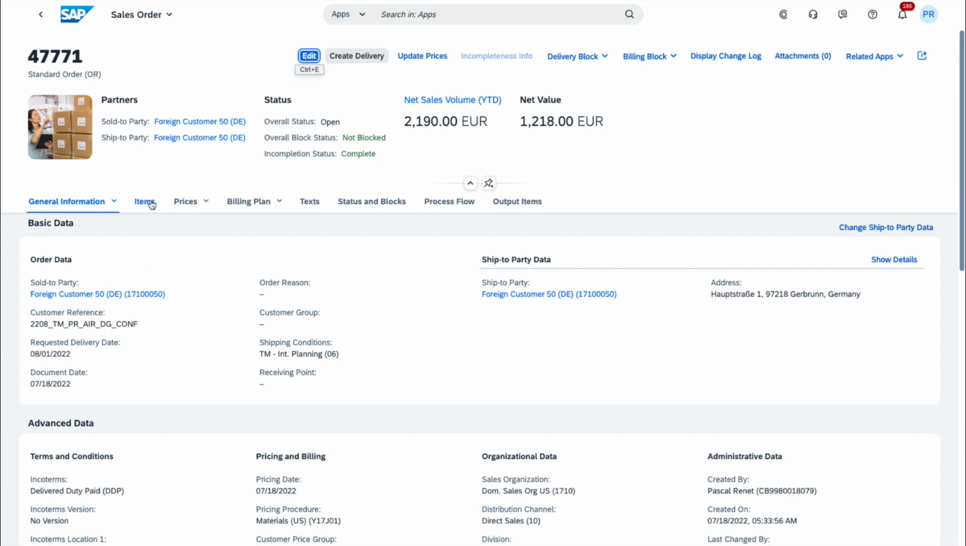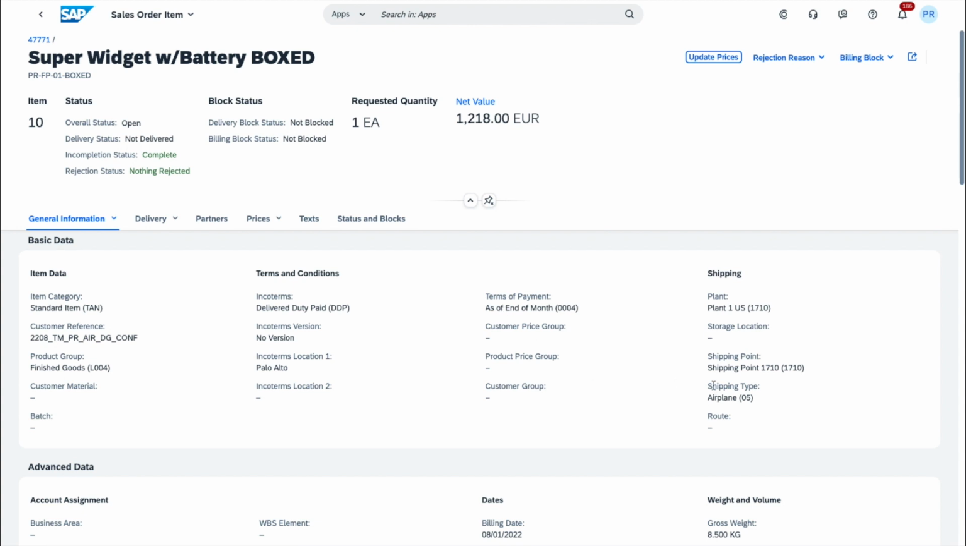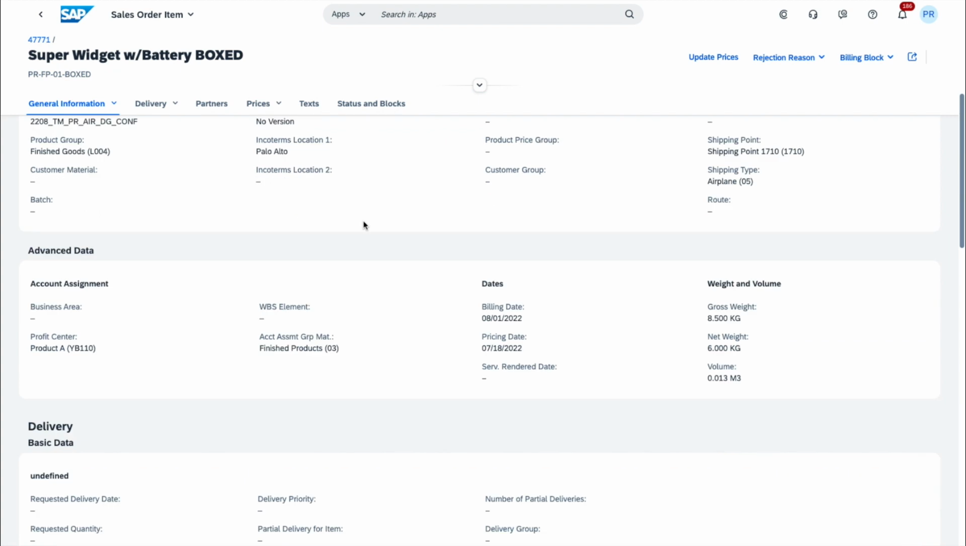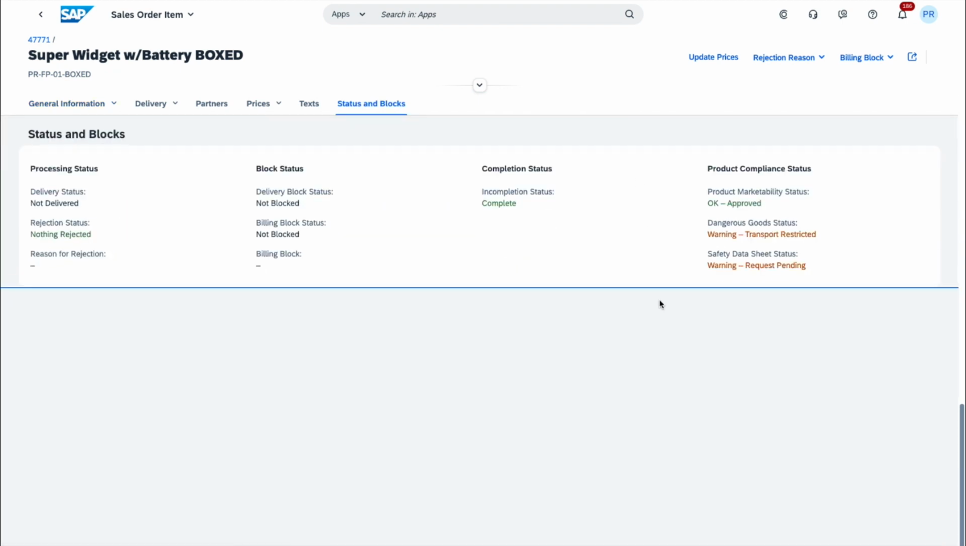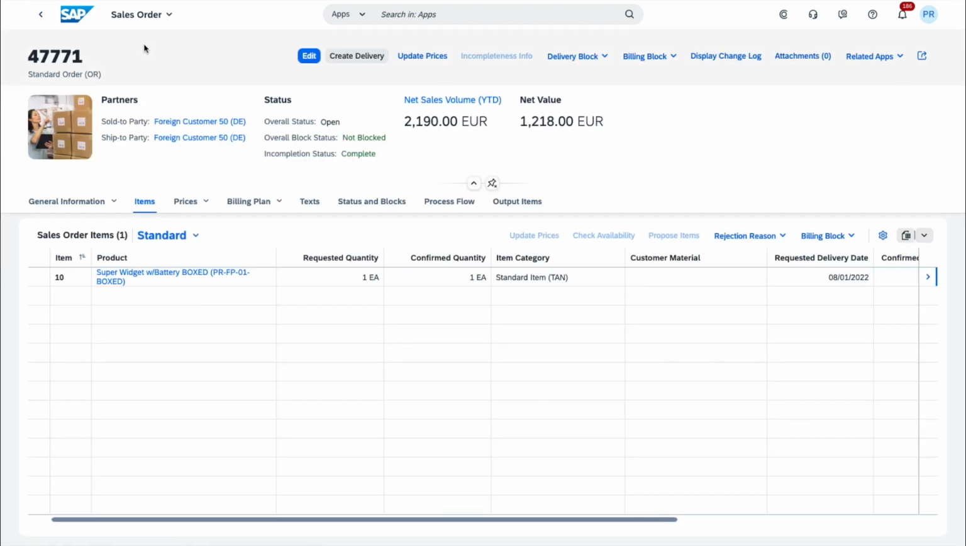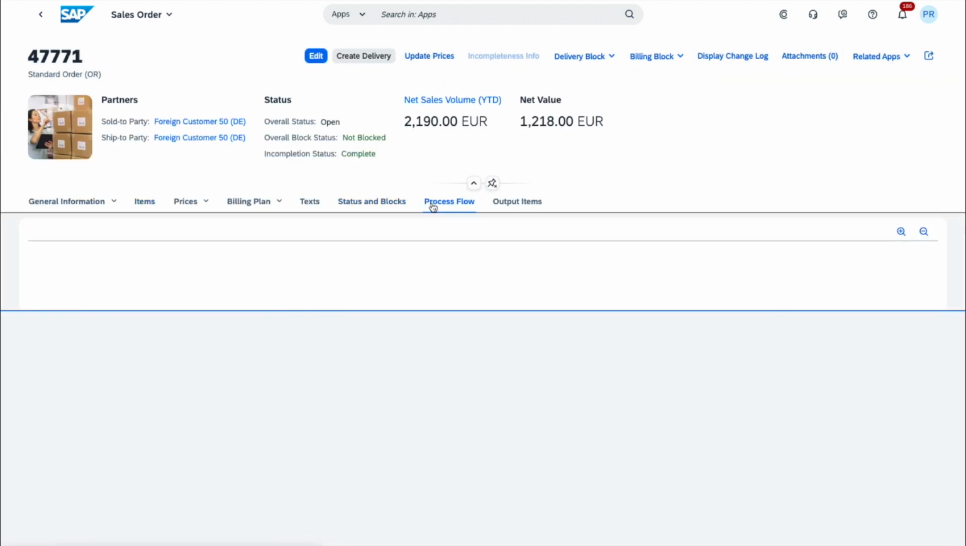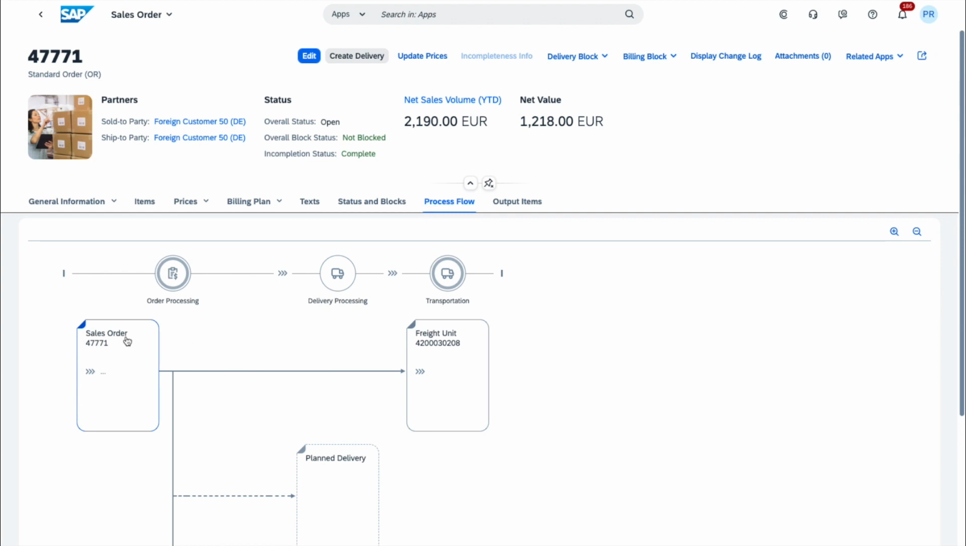If we delve into the details of the item, what we can see here is that we have also already indicated the shipping type as being airplane. If we go down to the status and blocks part of the material, we can here see that this item is a dangerous good and that the dangerous goods status has been flagged appropriately for this material in this order. If we go back to the header of the sales order and look at the process flow, we have the entire genealogy of that sales order up to this point. So we can see that from our sales order, a freight unit building rule kicked in and produced this one single freight unit, which we will now go on to plan in the SAP Transportation Cockpit.